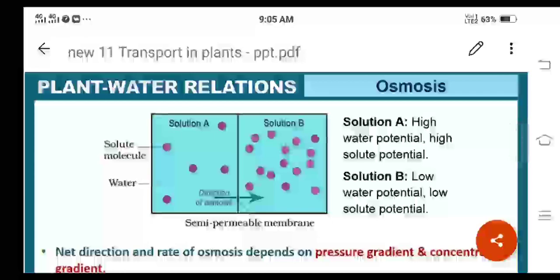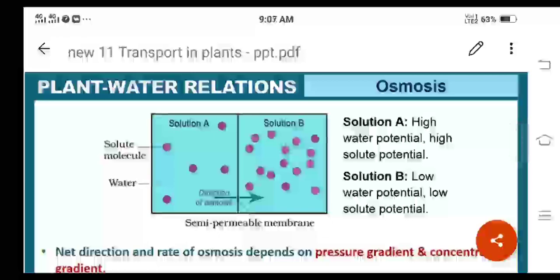Because of this, solution A will have high water potential, because water concentration is more, and high solute potential, because the solute molecules are less and its value will be more, right?